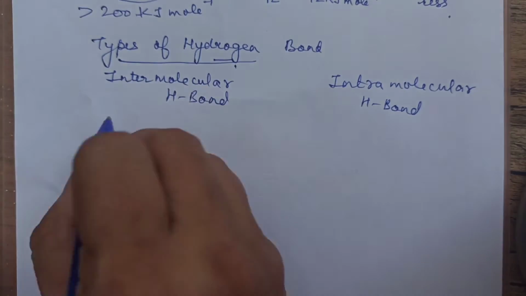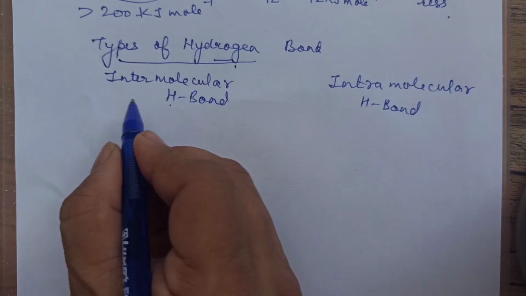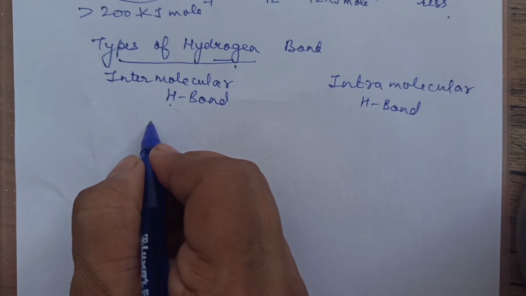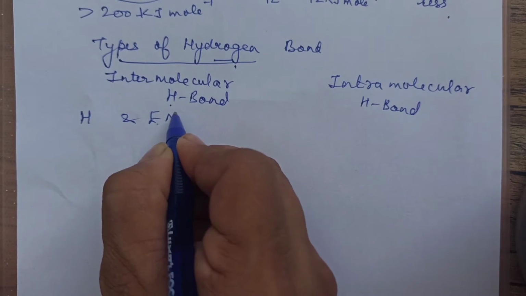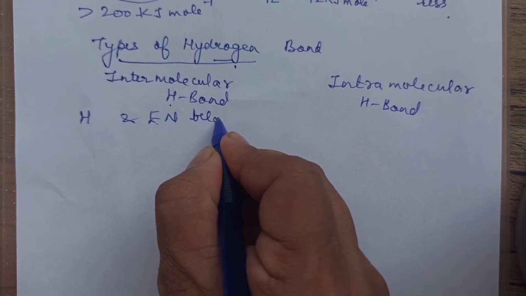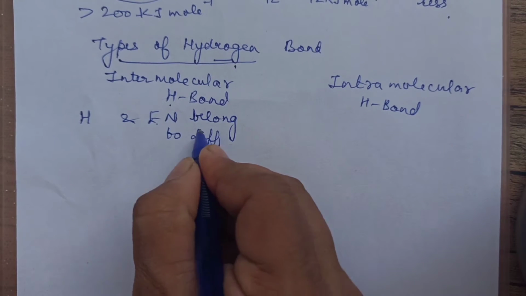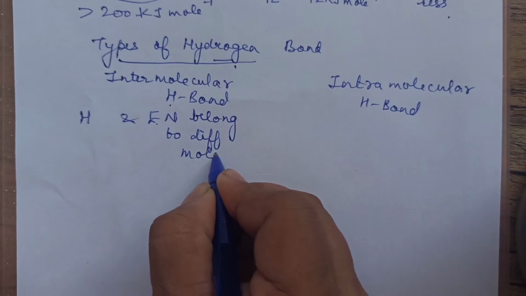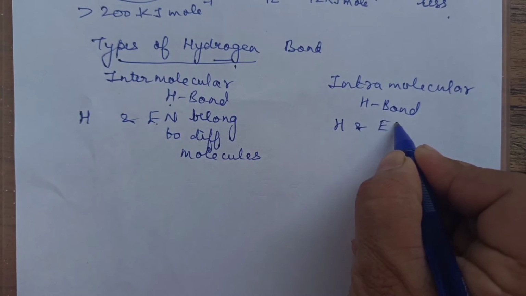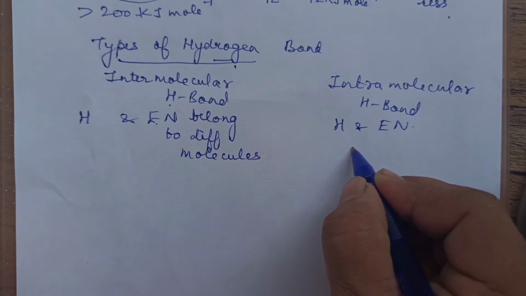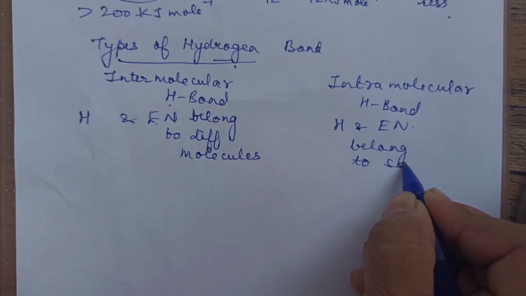Inter means in between two. That means hydrogen and the electronegative element, they belong to two different molecules. Okay, hydrogen and electronegative element belong to different molecules. And here, in intra, hydrogen and the electronegative element, they belong to same molecules.